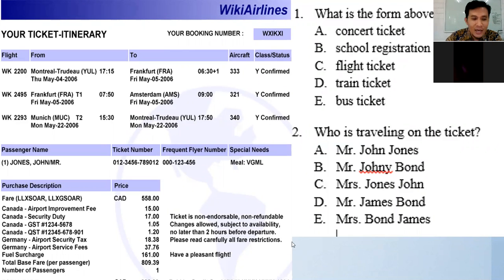Passenger name. What does it mean, passenger? Penumpang. That's right. Passenger name is nama penumpang. So it means passenger name is the person who is traveling. So who is traveling here? Which one is the answer?